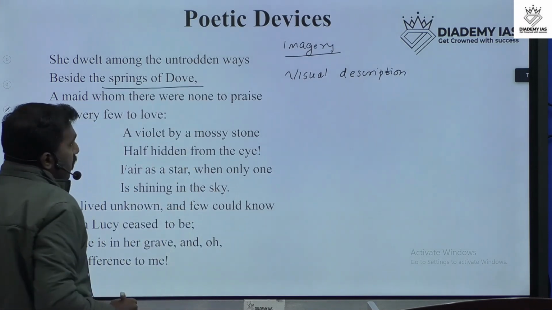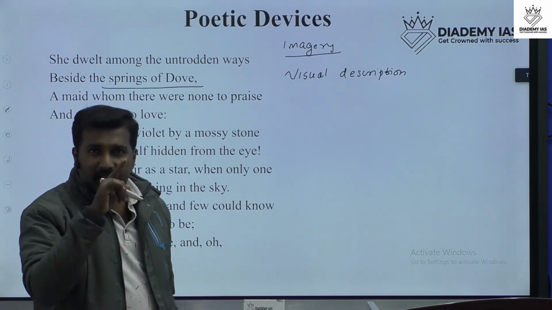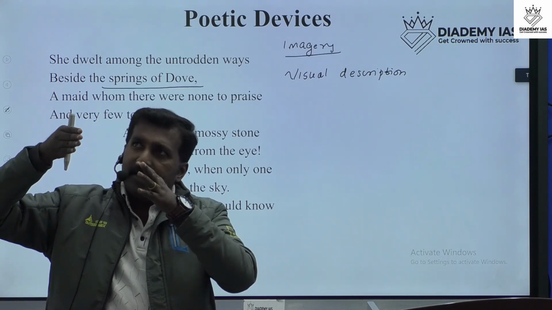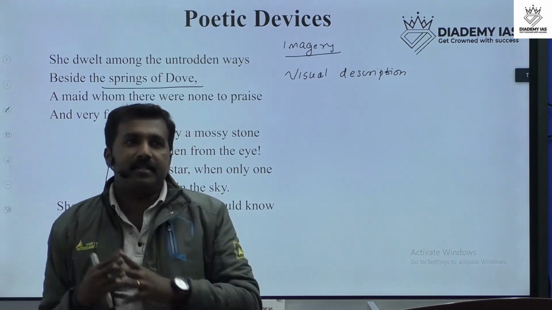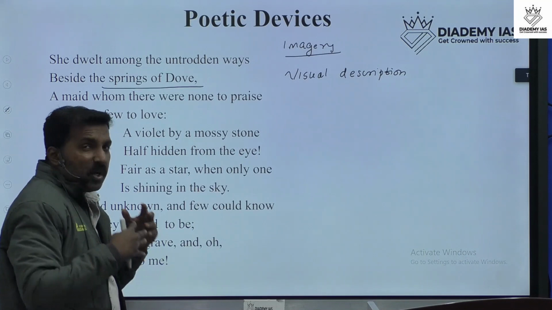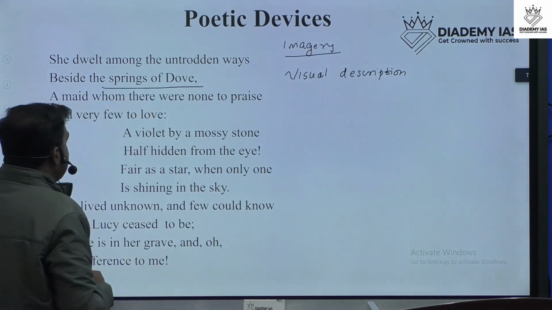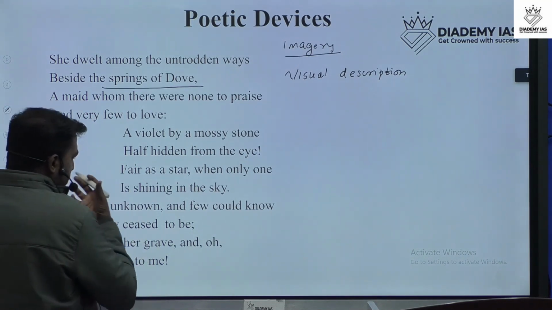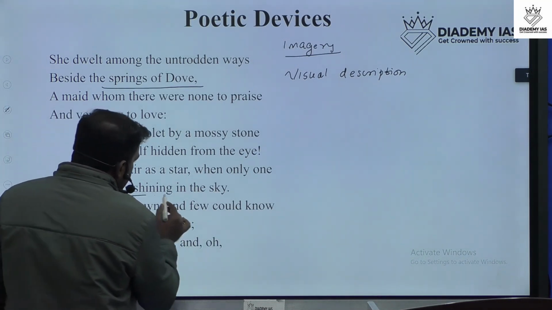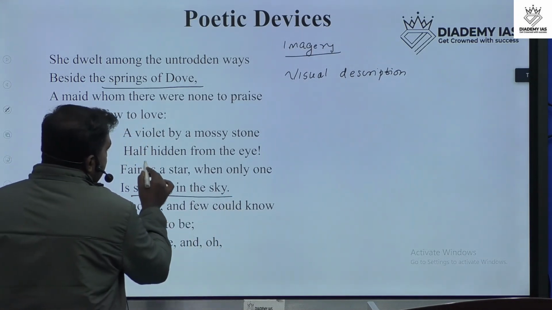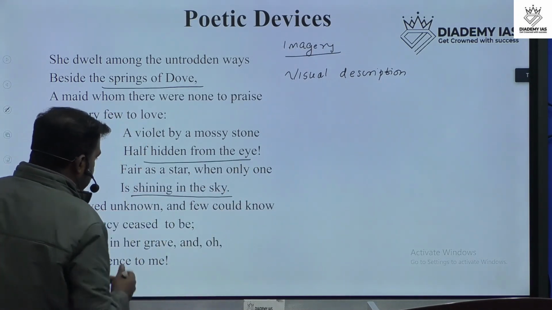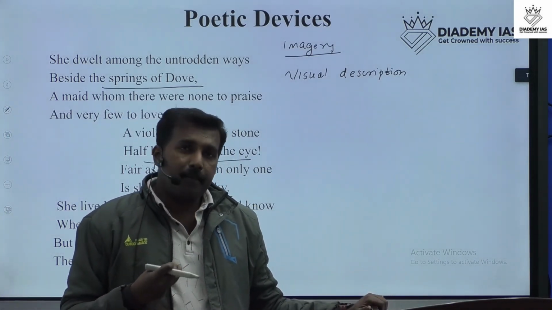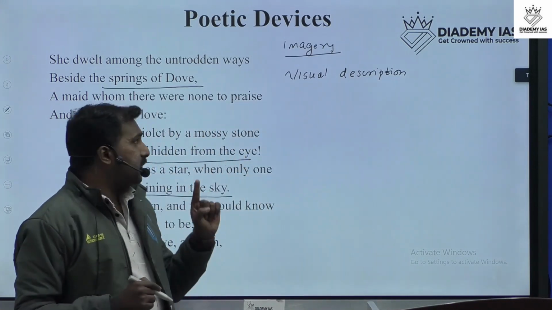We can say springs of Dove. It's a visual description. That means when we read the poem, we can imagine a girl who lived near the riverside. That is imagination. That's a visual description. Then next, lots of imaginations are there: shining in the sky, then hidden from the eye. All these are imaginary descriptions of the poem. So that is the first device used in this poem.